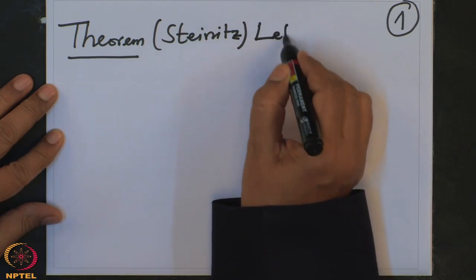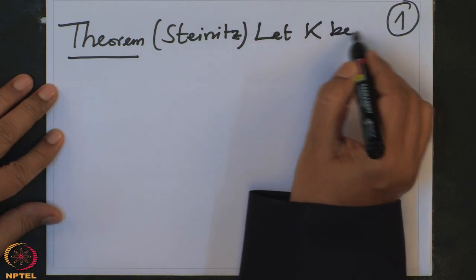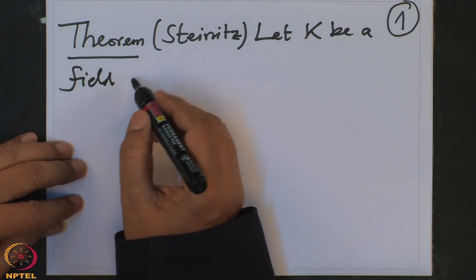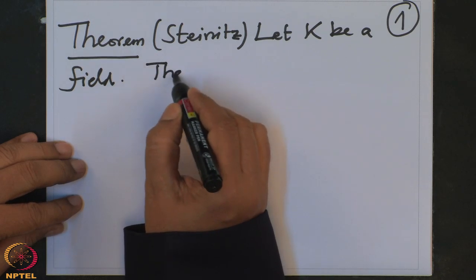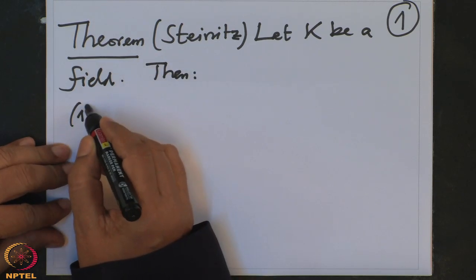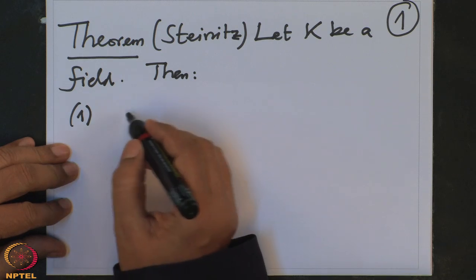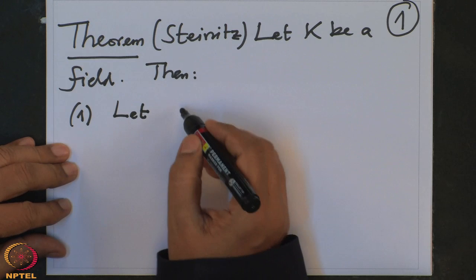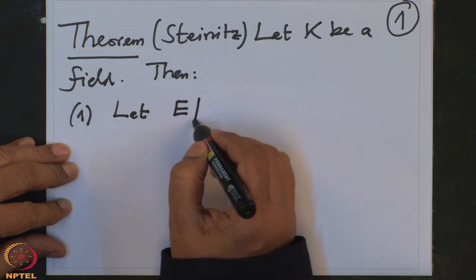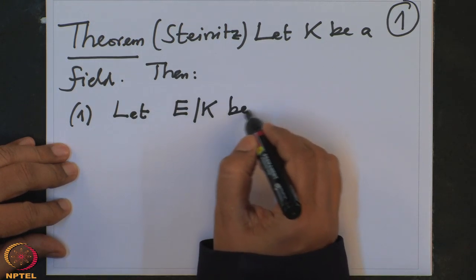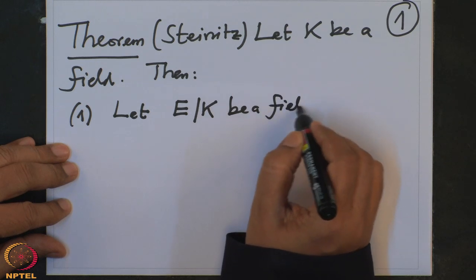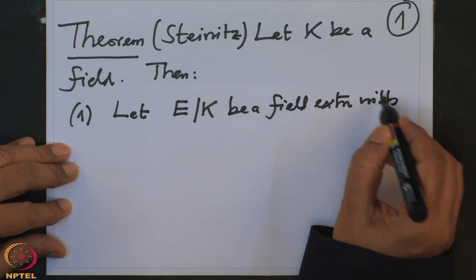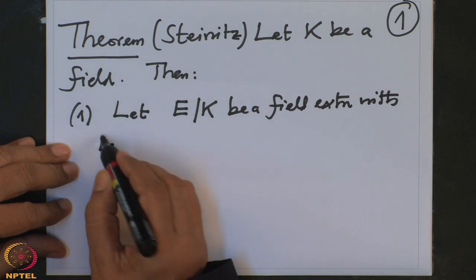Let K be a field. Then, 1: let E over K be a field extension with E algebraically closed.